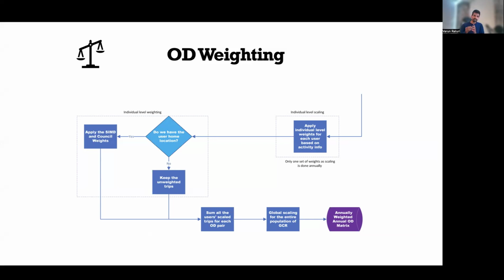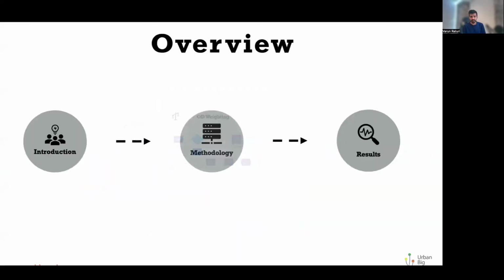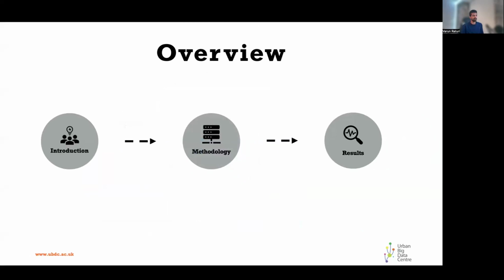And once we have applied this scaling factor, we move to group level weighting, where we weight for different SIMD and council level weights. And this gives us unbiased estimates. And then once we get that, we finally scale it for the entire population of the Glasgow City Council region to get the annually weighted annual matrix. So this completes our entire methodology.